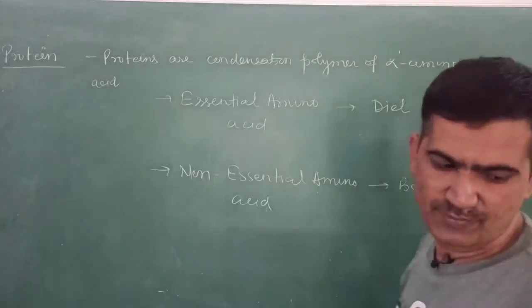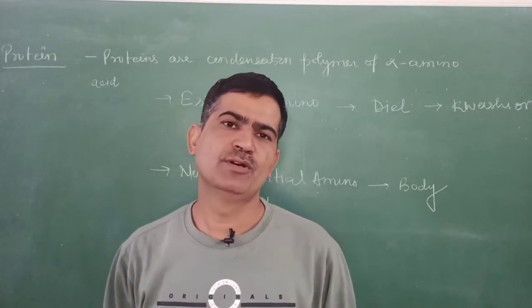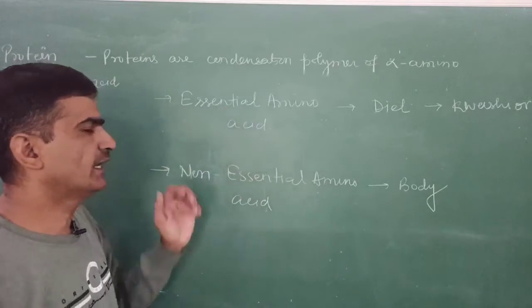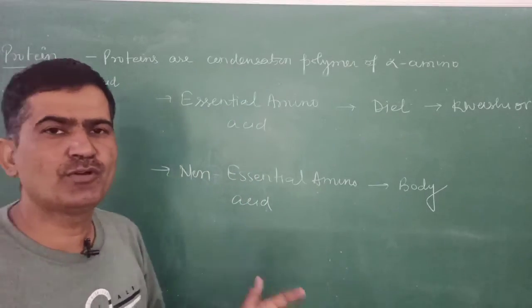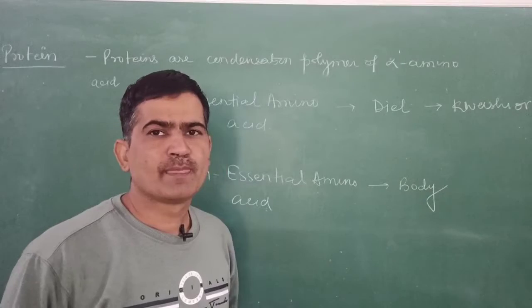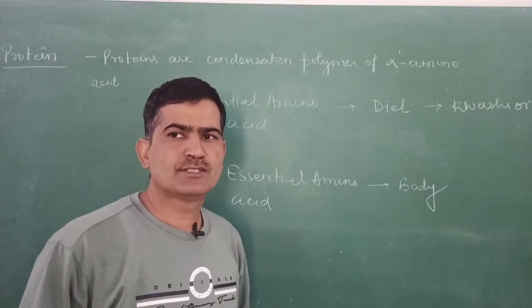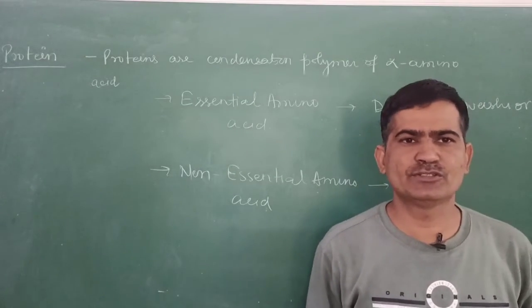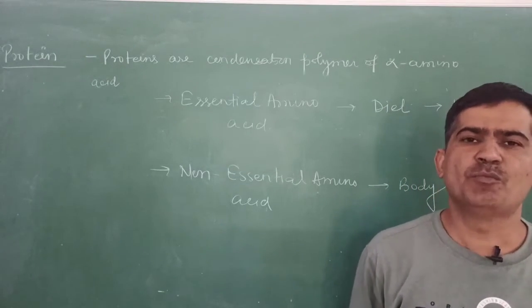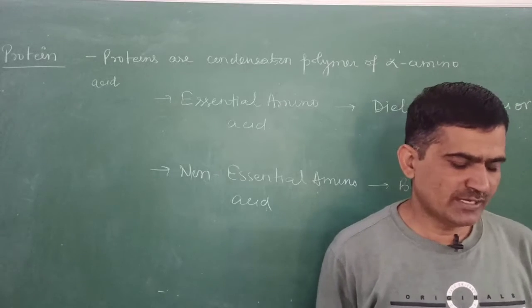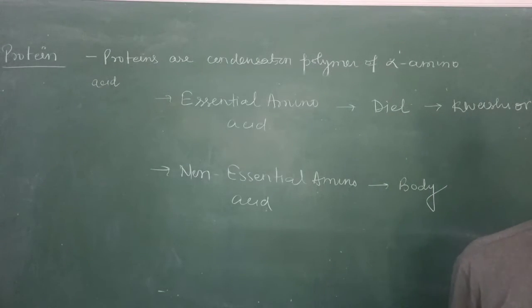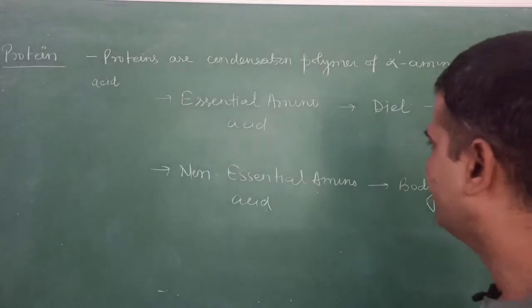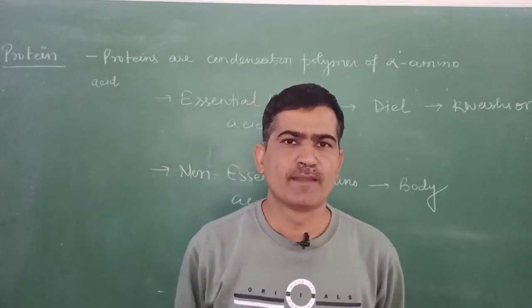This is caused due to the deficiency of the amino acids. There are 26 amino acids found in our body, and out of these, some are taken in our diet. These are known as essential because their supply is from outside the body, and that's why they are known as the essential amino acids. After this, we will discuss the complete and incomplete protein.